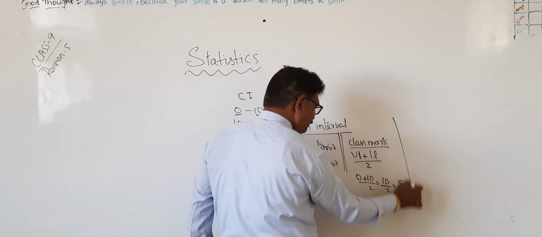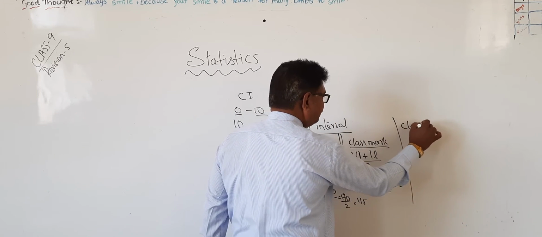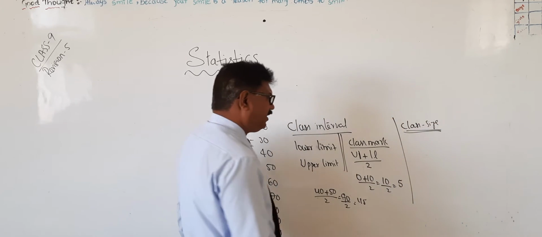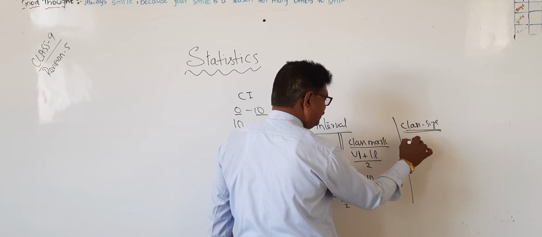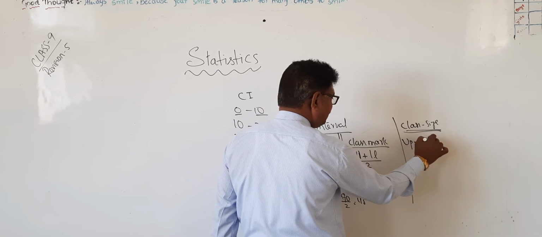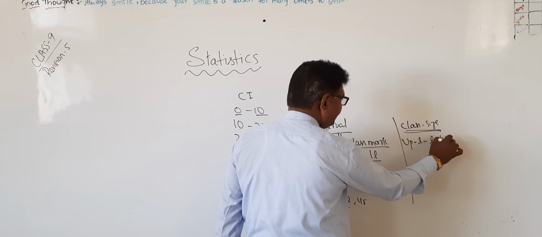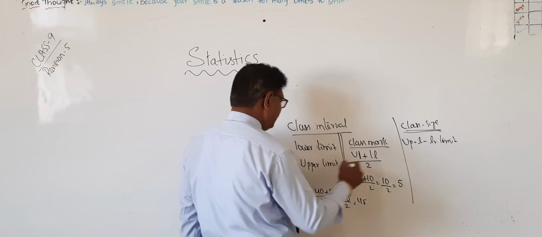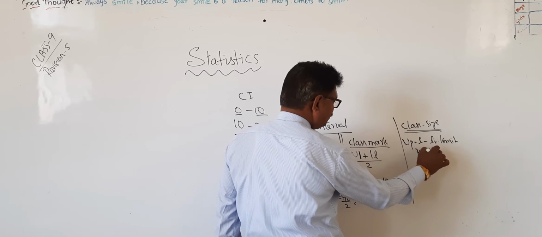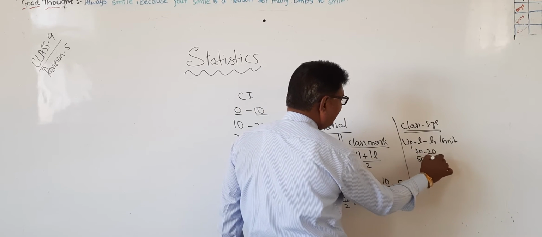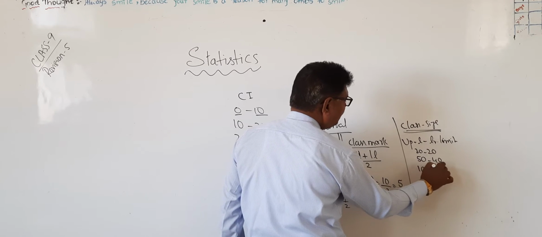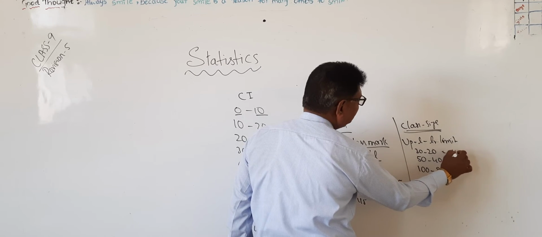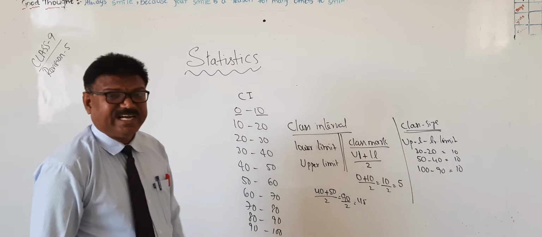Next one is class size. Class size is nothing but upper limit minus lower limit. Any one you take: 30 minus 20, 50 minus 40, 100 minus 90. All will be equal to 10, 10, 10. So this is nothing but class size.